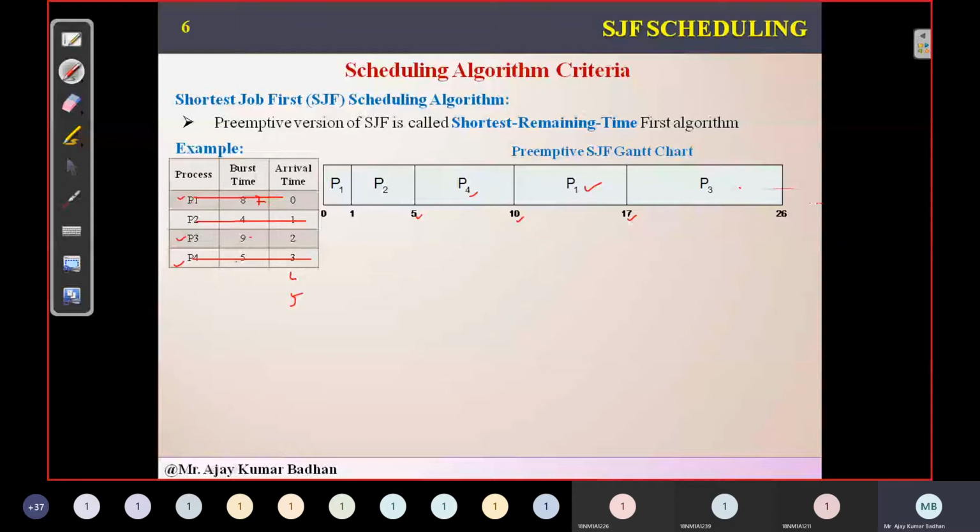So what is the burst portion? 9. So 17 plus 9 is 26. So this is what you got.